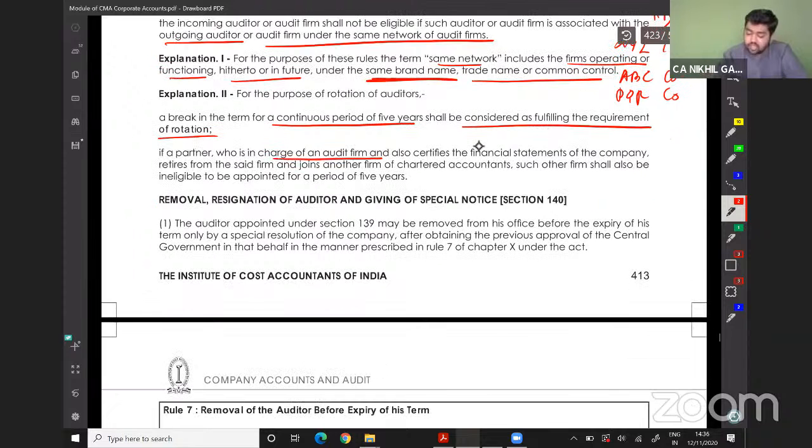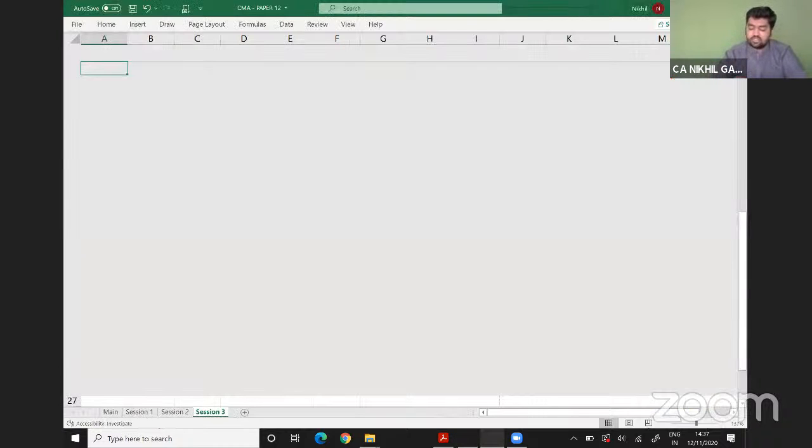The financial statements of the company, retires from the said firm and joins another firm of chartered accountants, such other firm shall not be eligible for appointment for the period of 5 years, or is ineligible for appointment for a period of 5 years, which we have discussed before as well in our diagram. Mr. C.